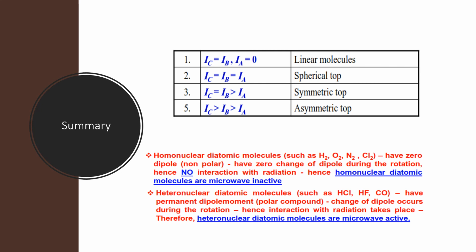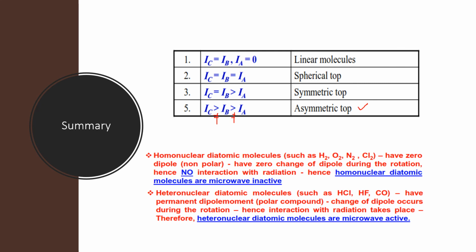Symmetric tops are of two types, prolate and oblate, depending on whether IA is greater or less than IB and IC. And for asymmetric tops, all the principal moments are not equal to each other. Most of the molecules which are present come under this category.